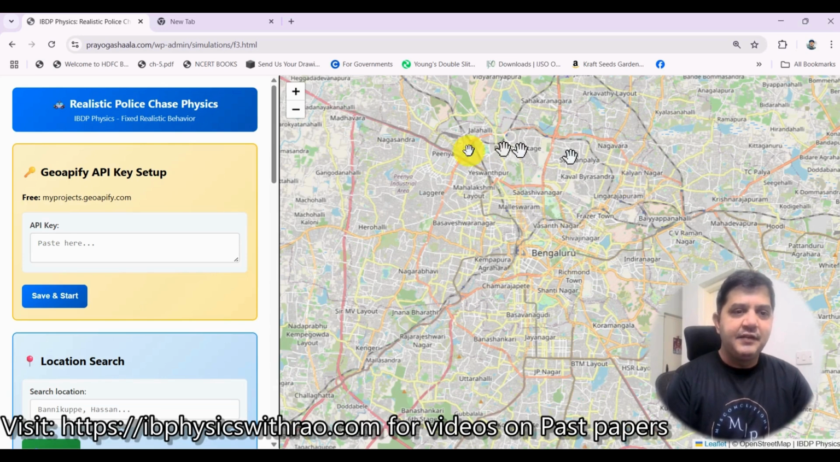We take up a map. You can take up the map of your own place. You always have to look into this itself. Since I am staying in Bangalore, I have to use the Bangalore map. Maybe if one of you is staying in some other place, you can choose that one.